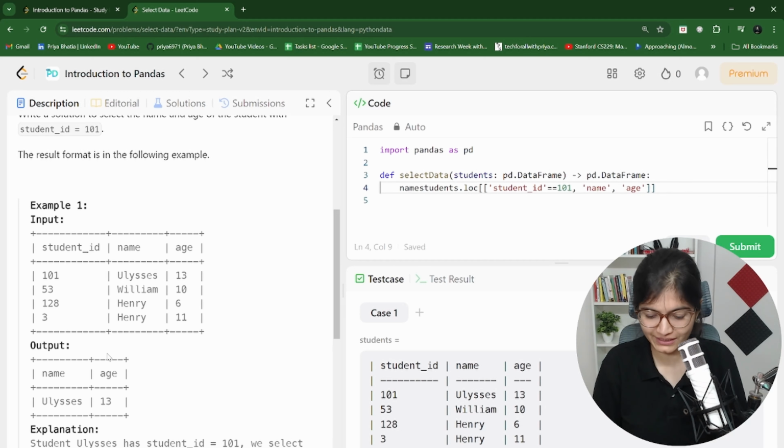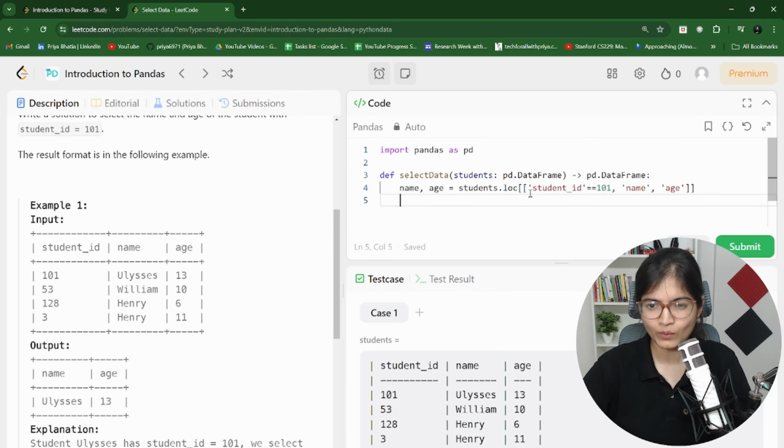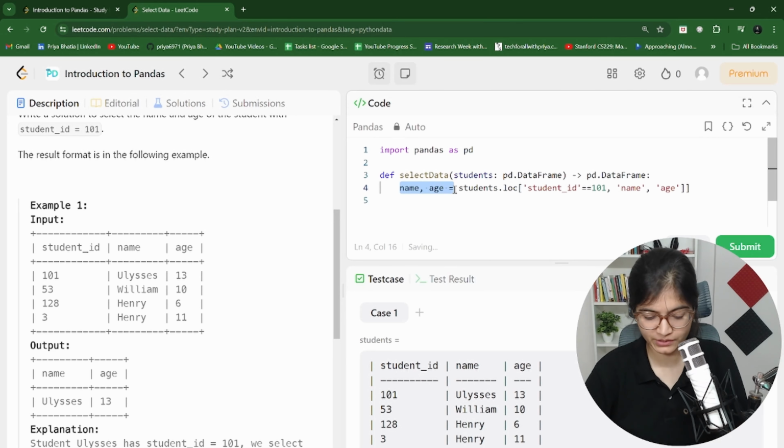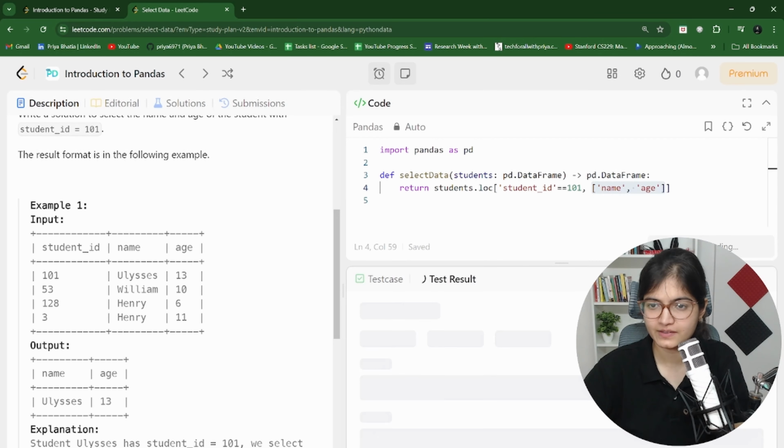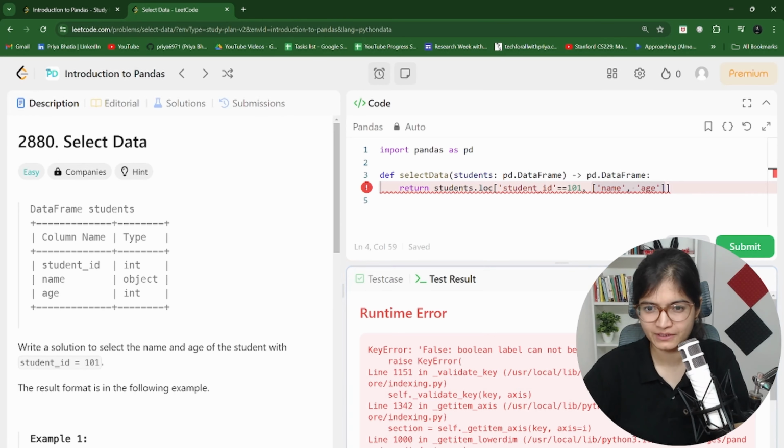So maybe we can store it in the form of name and age. But maybe what we can do is directly return the statement, and let's see how it will work. Students.loc: at any point of time, if there is a match of this, give me the name and age. Let's try to see whether it is working fine or not. If there is any error, we will try to fix it.